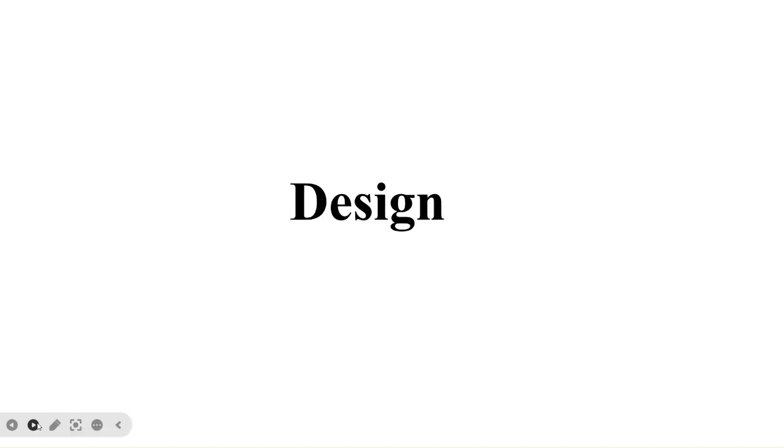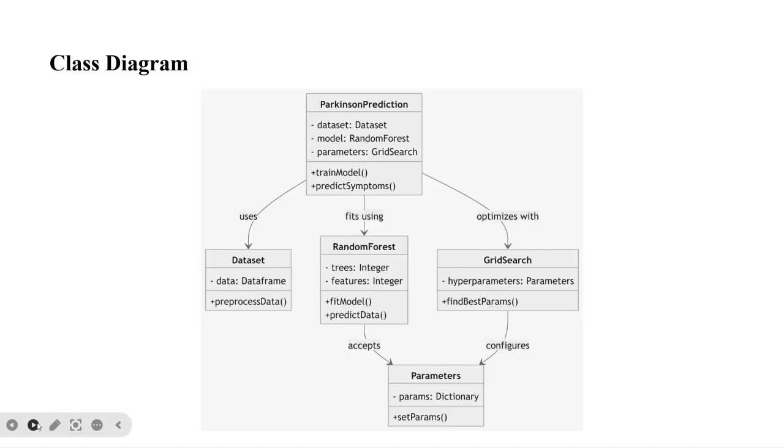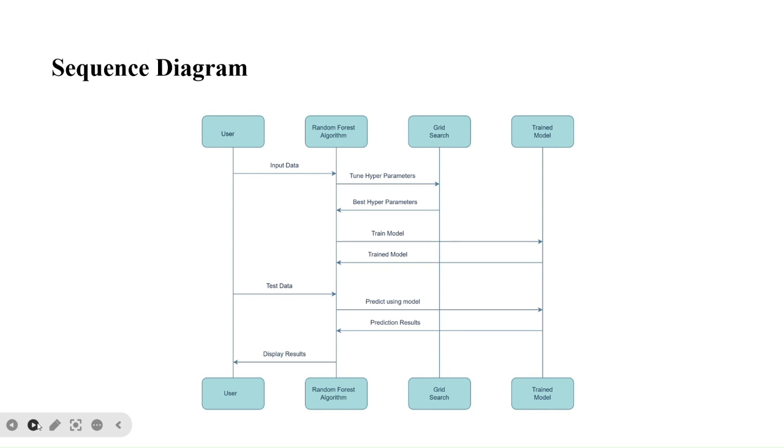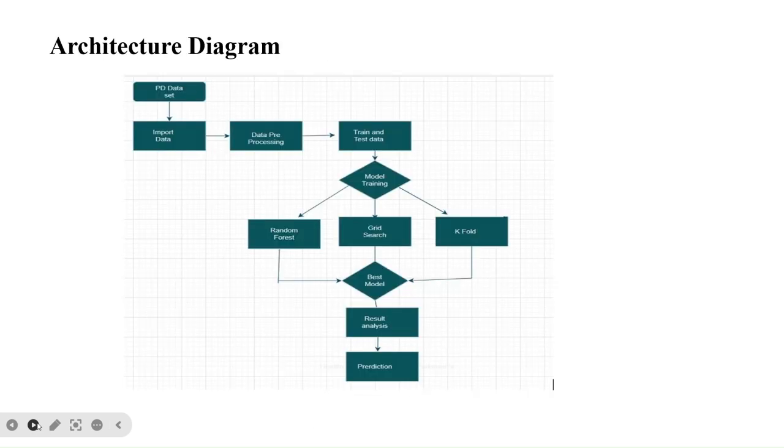Coming to the design part, we used various UML diagrams to represent the working of our model to predict Parkinson's disease, and this is our architecture diagram which represents the flow of our model. Basically, we import the data from the data set, then we perform data pre-processing, and for training the model we use random forest algorithm integrated with grid search and k-fold cross validation. We perform grid search on certain parameters of the random forest to find the best set of hyperparameters that is best suitable for training the model, which aims to improve the efficiency and performance of the model.